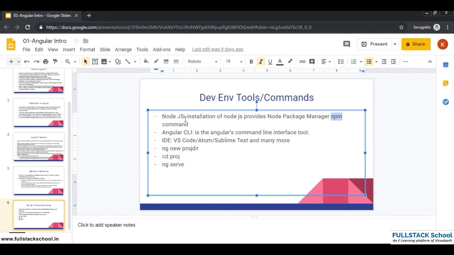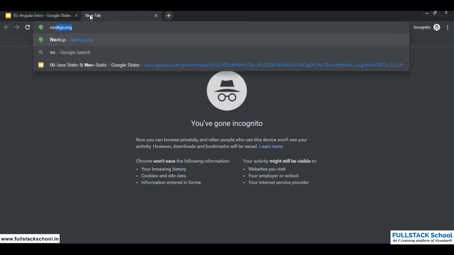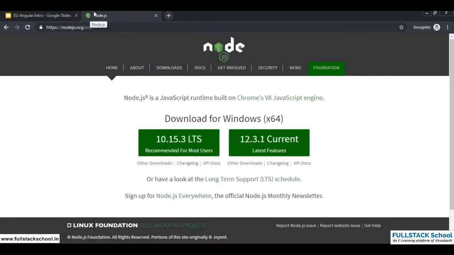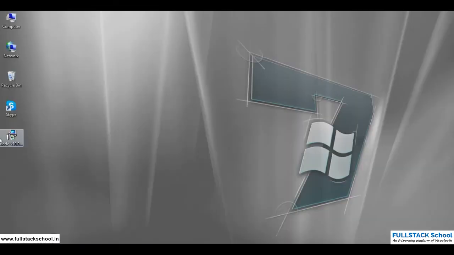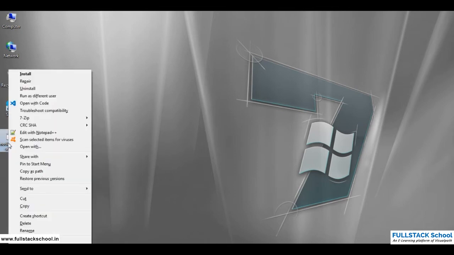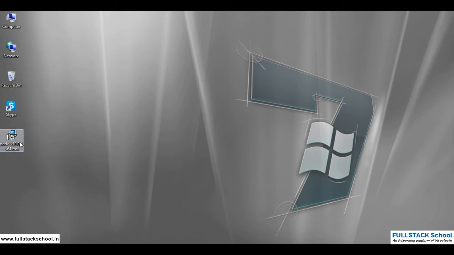So we need to download Node.js and it's available on its official website, nodejs.org. You can click on it. It gives you an MSI file, and I have that on my desktop. You can right click and try to install it as administrator. I have already installed this on my machine.